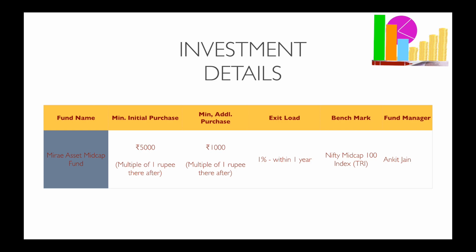The fund is benchmarked to the Nifty Midcap 100 Total Return Index. An investor can initially purchase this mutual fund for an amount of 5000 rupees and multiples of 1 rupee thereafter. The minimum additional purchase amount is 1000 rupees, with 1 rupee multiplicity after that. The exit load of the fund is 1% if the investor chooses to leave the fund within 365 days of its investment. However, there is no exit load if investors choose to quit the plan after 1 year.